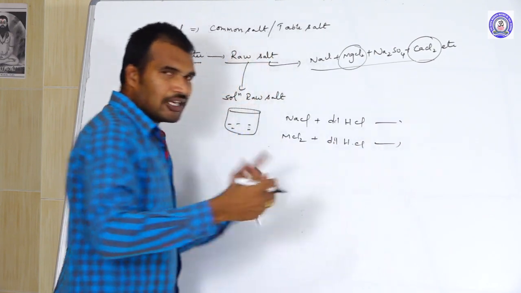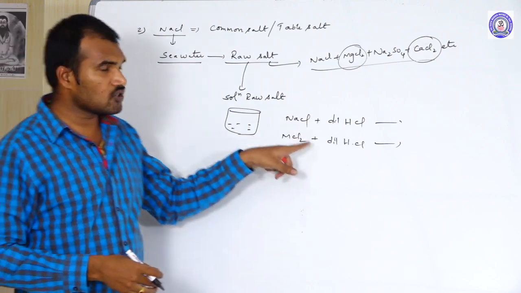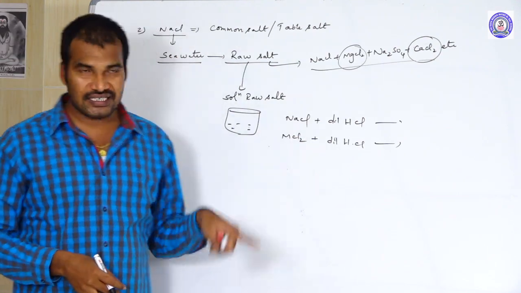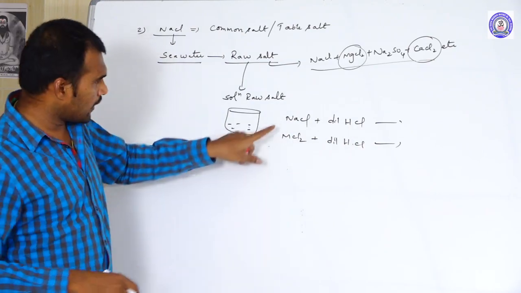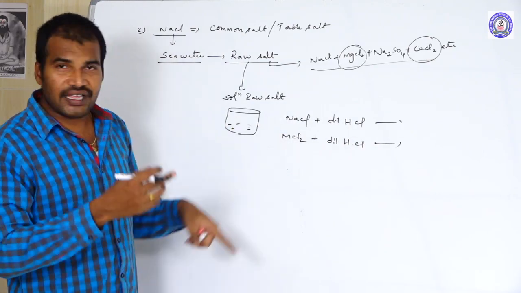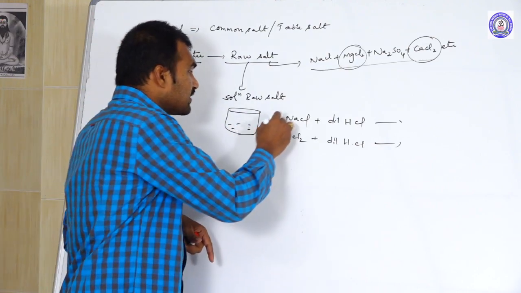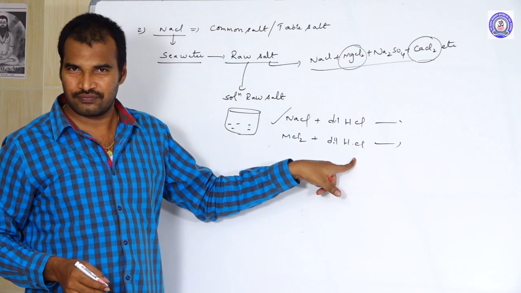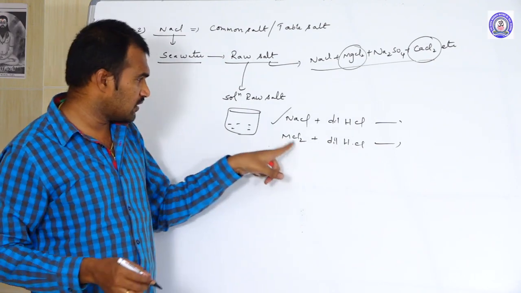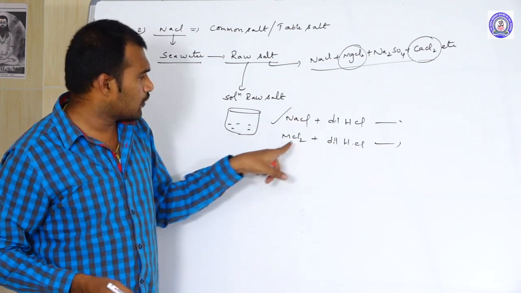When diluted HCl is added, it works on the basis of the common ion effect. What is the common ion here? Chloride is the common ion in both salts. But the common ion effect is greater in the case of NaCl. Why? Because NaCl has a 1:1 ratio, whereas MgCl2 and CaCl2 have a 2:1 ratio.